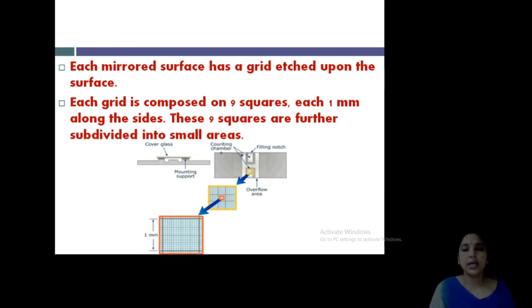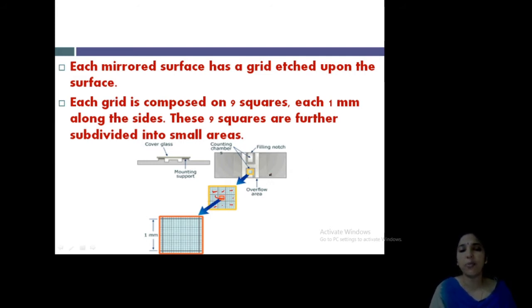Then it has grids like this. Usually the grid is composed of 9 squares. Each square is 1 mm in size. Clear? Here you can see the grid and its squares. How many are there? 9 squares present: square 1, 2, 3, 4, 5, 6, 7, 8 and 9. You just apply your sample there, then you can count it.